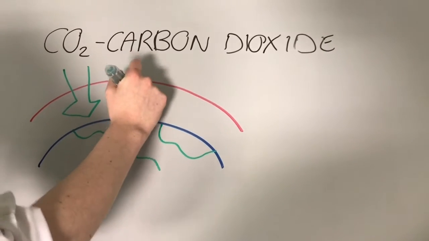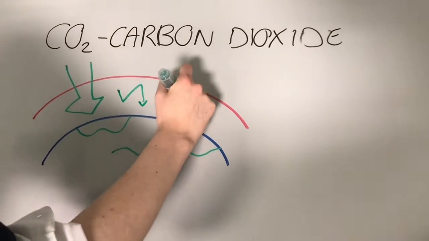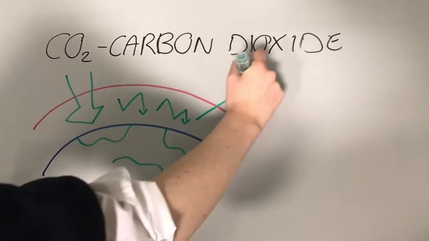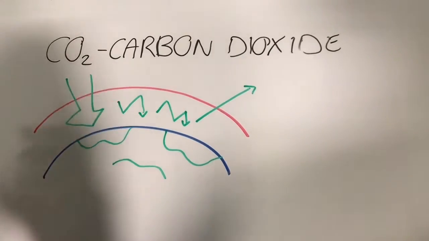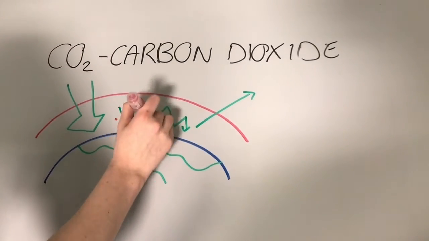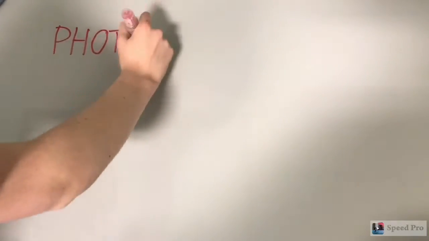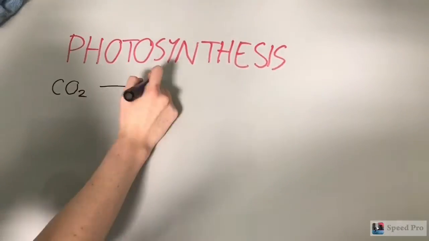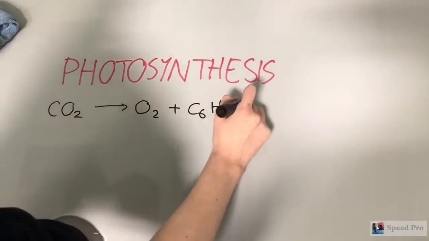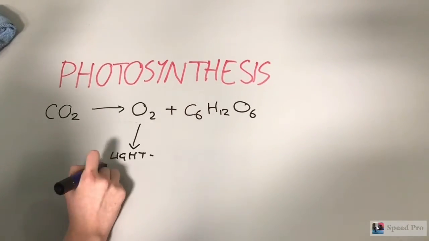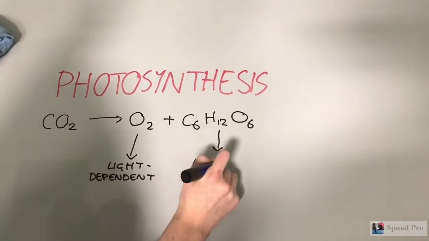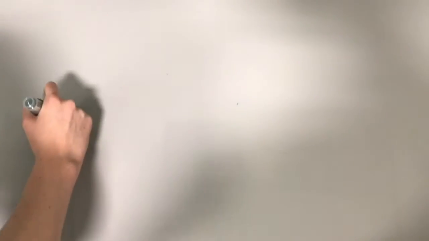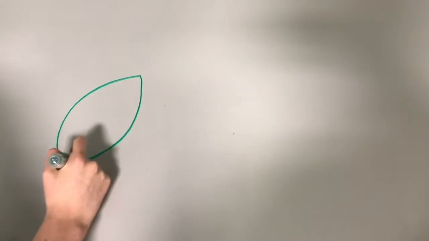These effects can be devastating, including increased rates of extinction, sea level rise, and disturbance of climate patterns, and therefore reduced crop yield. By reducing the amount of CO2 in the atmosphere, these effects can be reduced. Photosynthesis is the process that many organisms depend on to create glucose and oxygen. It has two stages, light-dependent and light-independent. The light-dependent stage causes the formation of oxygen, and the remaining products of the first stage are used in the light-independent stage to form glucose.